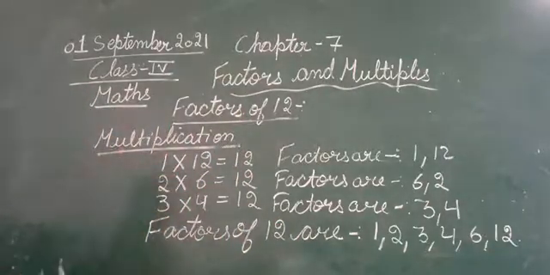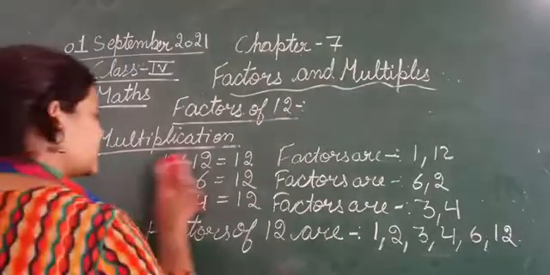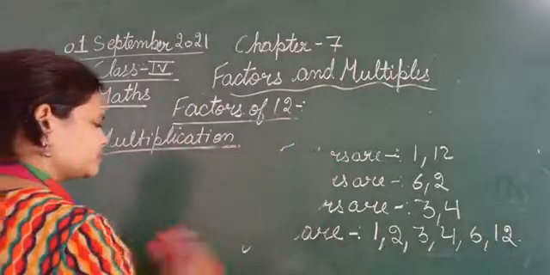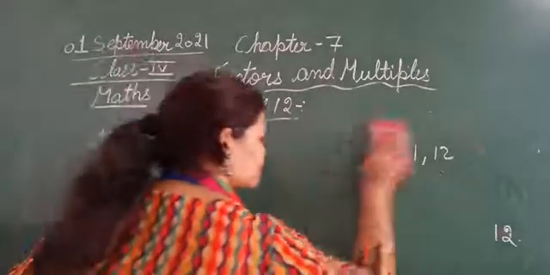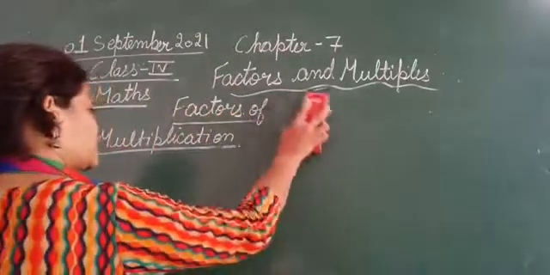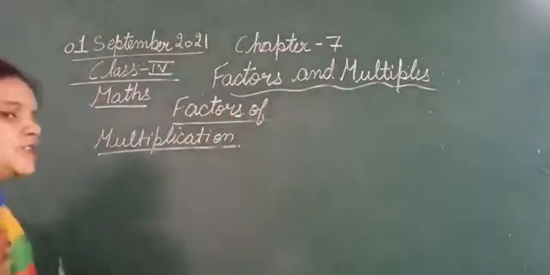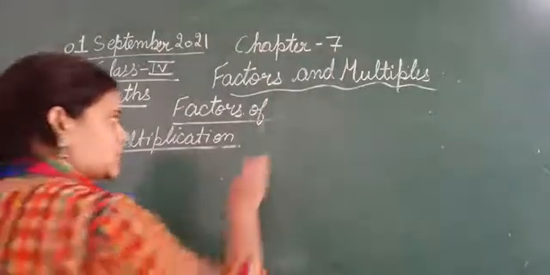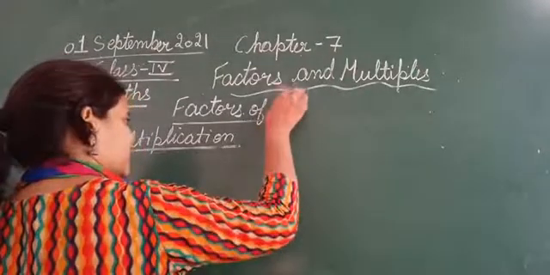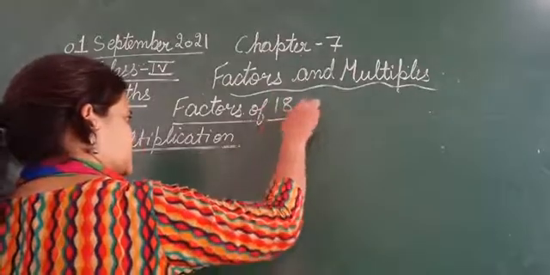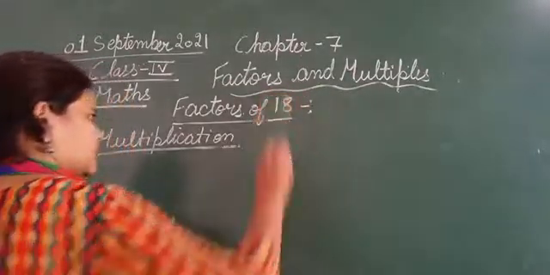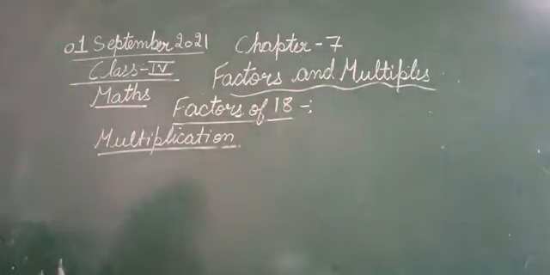Okay, just take one more example. देखिए एक और example लेते हैं. Let's take one more example. Suppose you have to find the factors of 18. 18 के factor ढूंढने आपको.